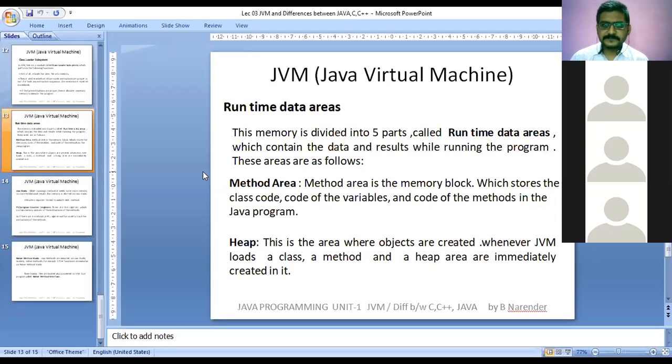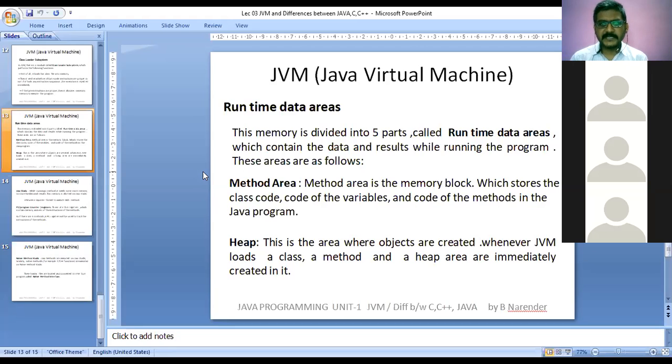Next, the second memory block is the heap. The heap is the memory area where most of the objects will be created. Now, what is an object? The instance of a class, or the physical entity of a class, is called an object. So every object needs some memory.